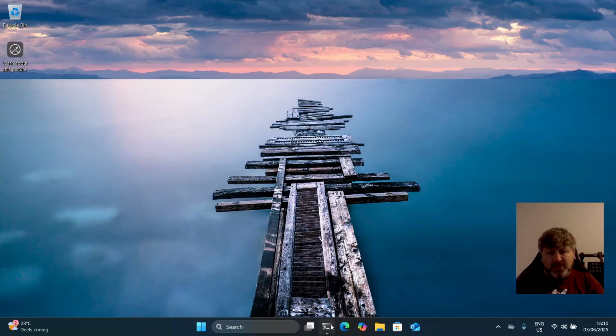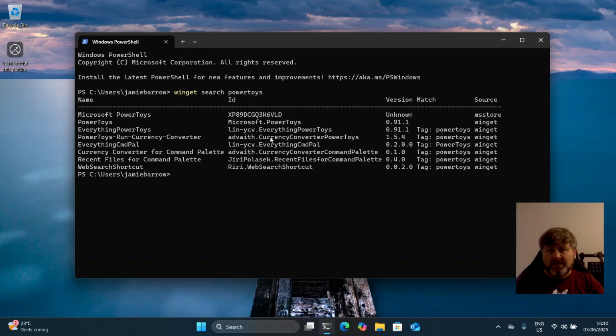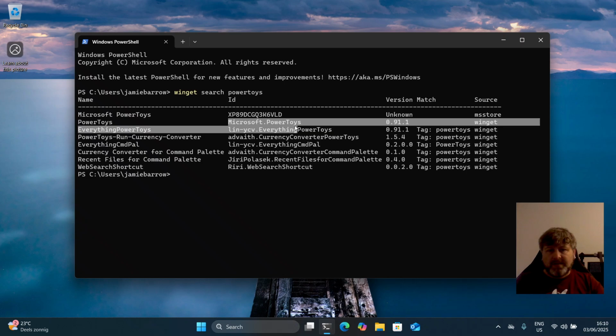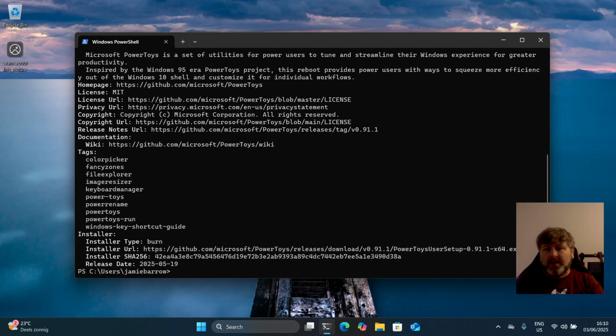Another thing that can help with shortcuts is Windows PowerToys. So I'm going to install that. If I search for PowerToys with winget in the terminal, you'll see Microsoft PowerToys. And if you want to really make sure that that's the one, you can say winget show, and you provide it the ID. And you can see where this install is coming from, and that is the correct one I'm looking for.